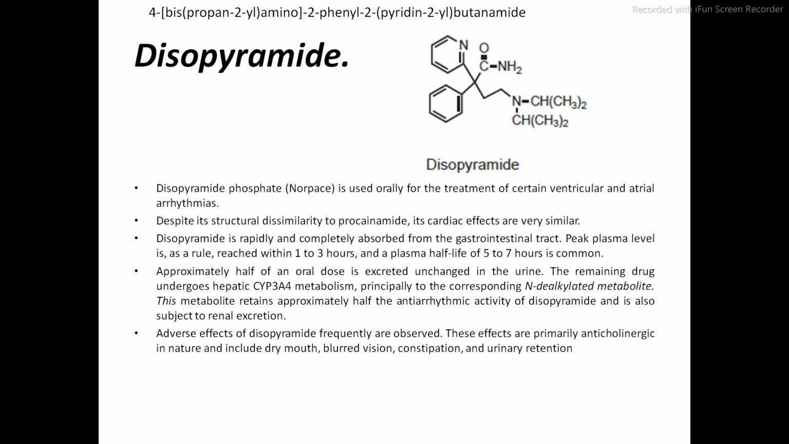Approximately half of an oral dose is excreted unchanged in the urine. The remaining drug undergoes hepatic metabolism, principally to the corresponding N-dealkylated metabolite. Now N-dealkylated means what? The alkyl group is removed from the nitrogen, so it becomes an N-dealkylated metabolite. This metabolite retains approximately half the antiarrhythmic activity of disopyramide. So the metabolic product formed after N-dealkylation has around half the activity as compared to the parent disopyramide drug.